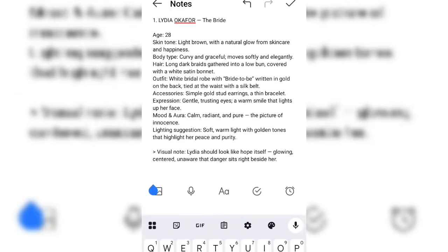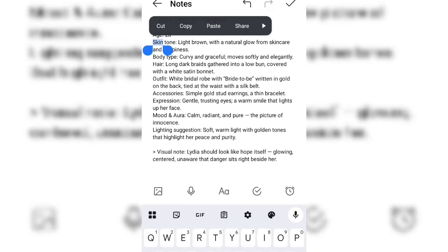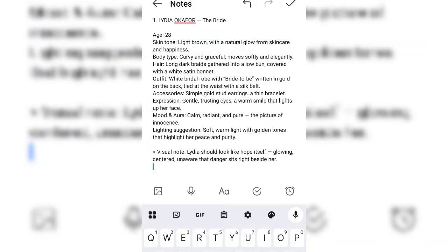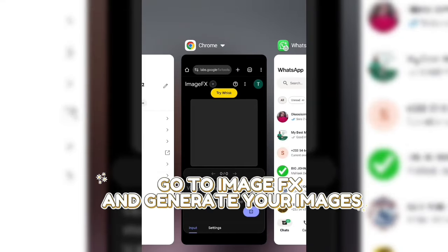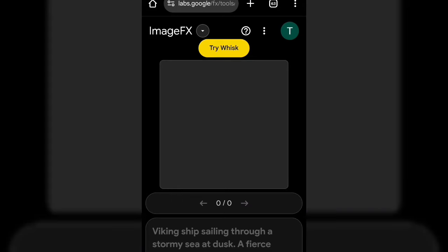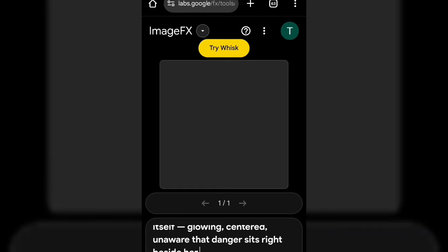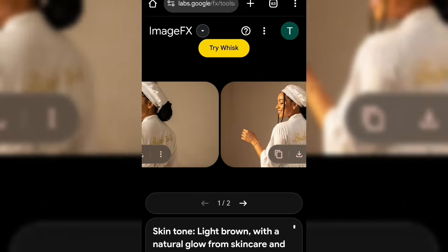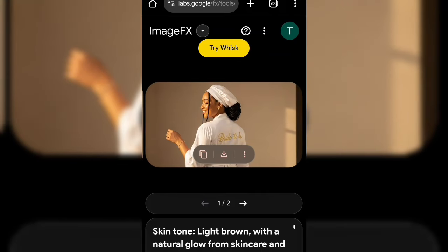Now I'm going to generate this image. So these are the images of the characters. You can choose any one you want.